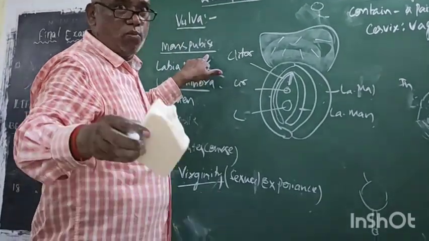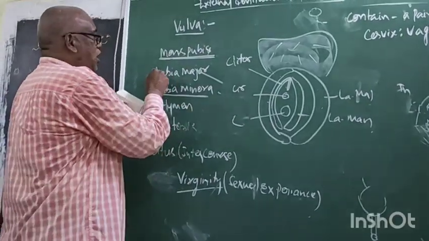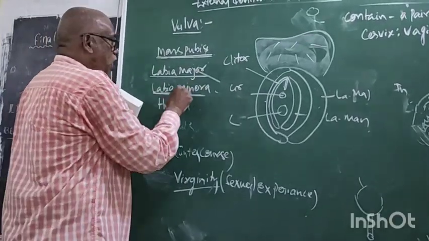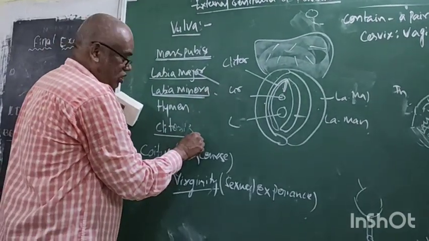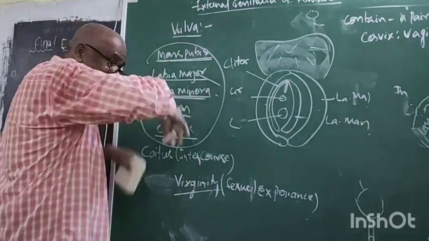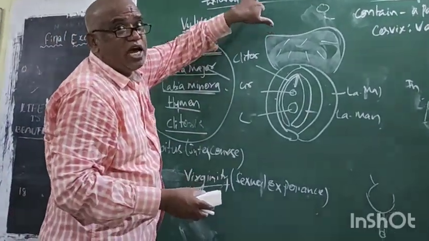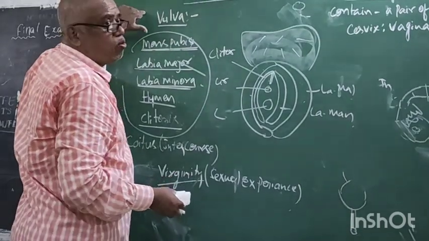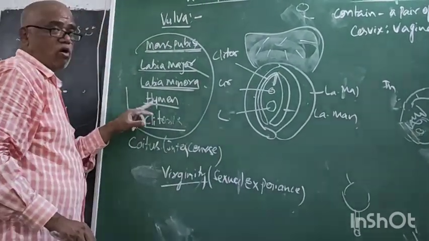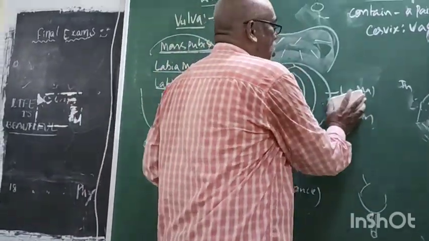Mons pubis, labia majora, labia minora, clitoris, hymen. These are the major parts. Together, all these form the external genitalia of female, which is called vulva. Right. Now come to what is hymen. With this, the female reproductive system will be completed.